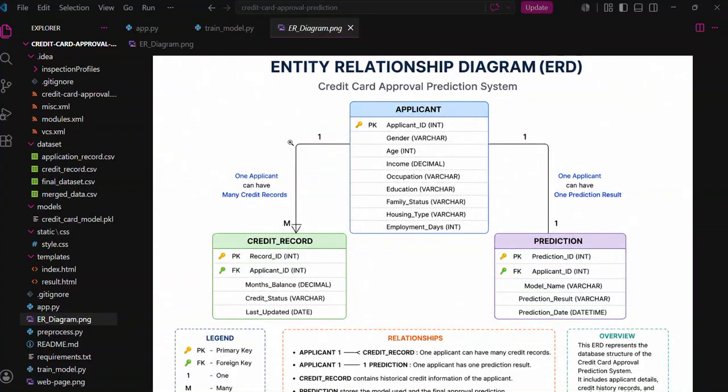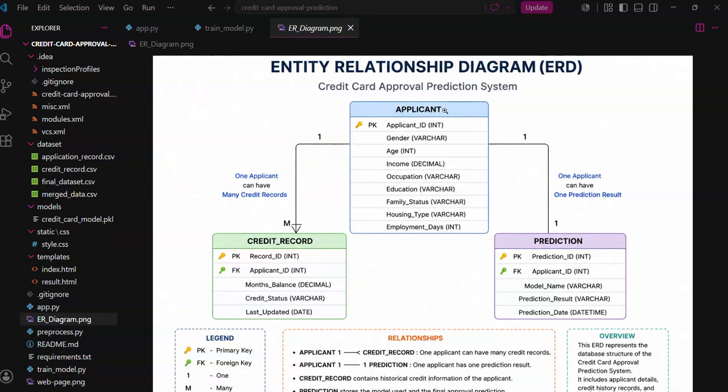Now, this is the entity relationship diagram of our model. So, this basically shows the relationship between the various entities in our system. These entities are namely applicant, credit record, and the prediction.